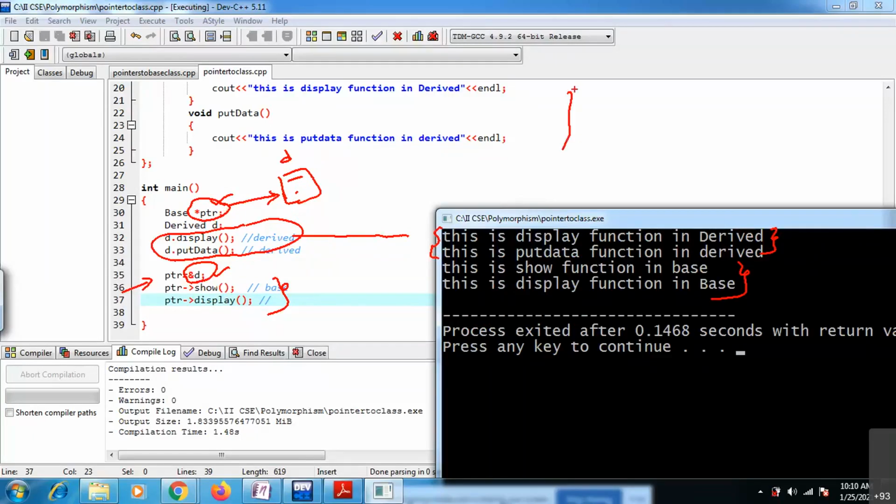See, this is the derived class object. Inside the derived class you have base class members, meaning the display function and show function, and also in the derived class you have a display function and show function. See, this base class pointer is now pointing to this particular object D. If I access the members by using this pointer, it always accesses the members of the base class itself.